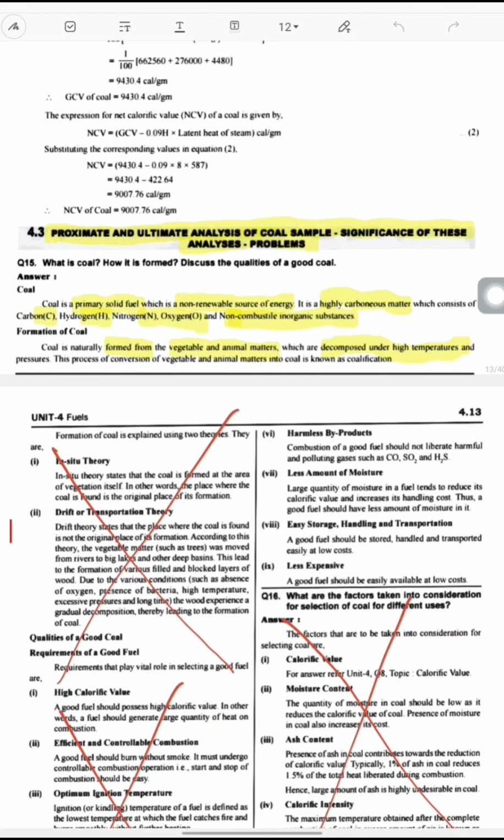After the death of animals, we get oily fat from the animals, and we also get oil from the vegetables after they decompose at high temperature and pressure. This process of conversion of vegetable and animal matter into coal is called coalification.